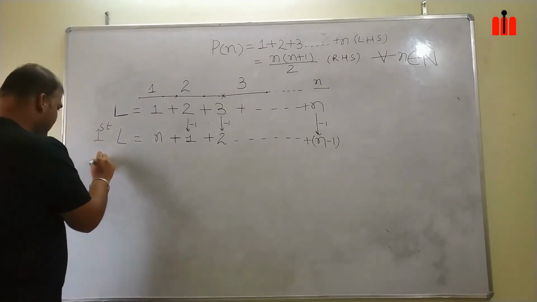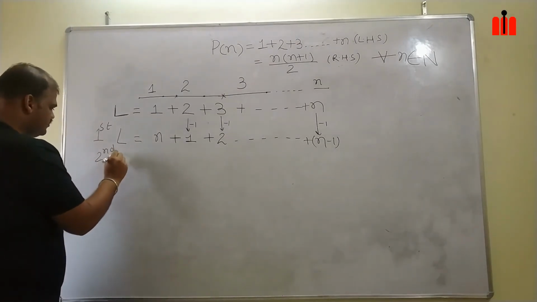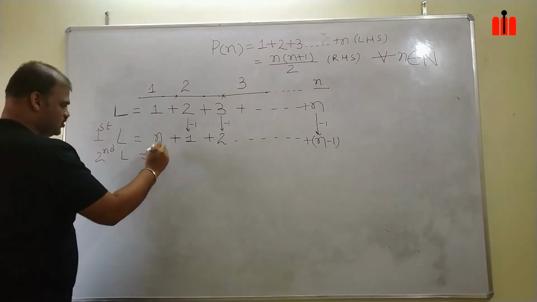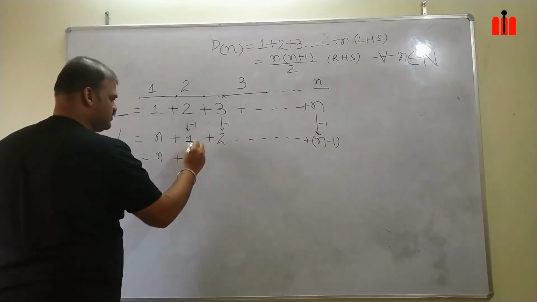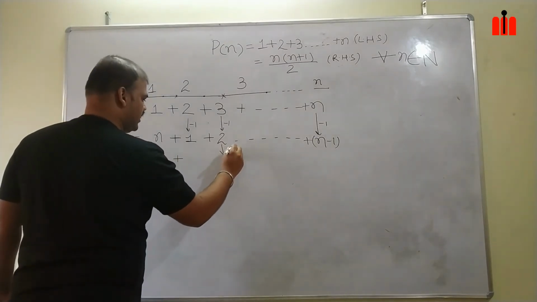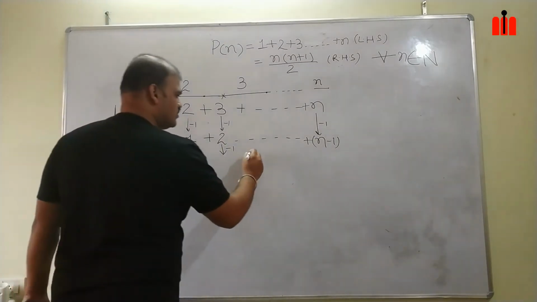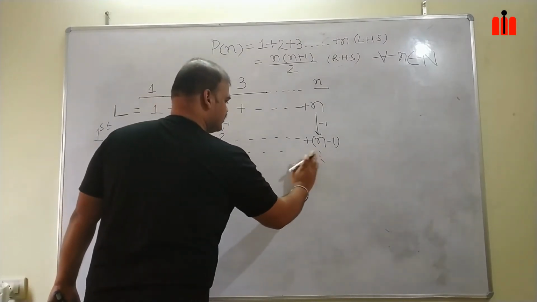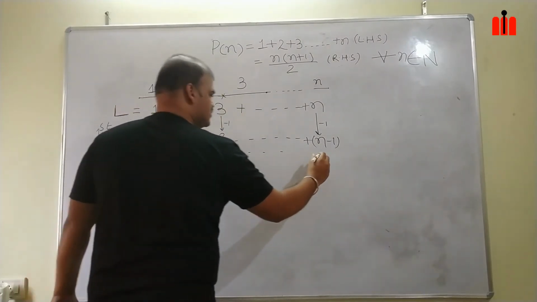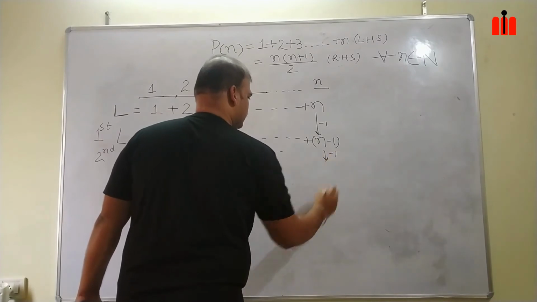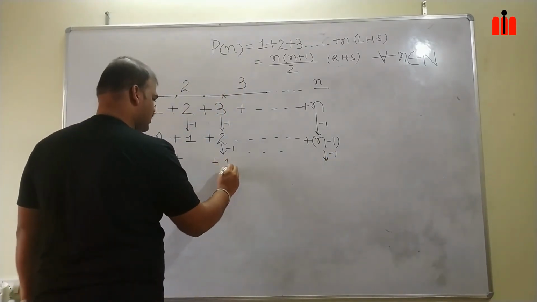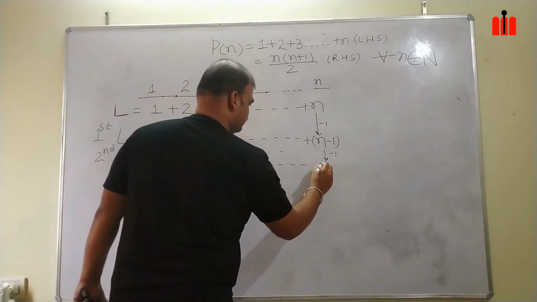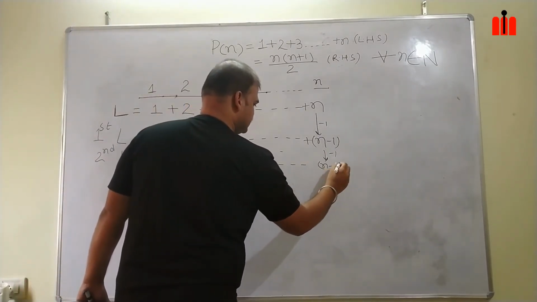In the second iteration, do the same approach. This will be n plus, leave this one out, you take minus 1 from this. Do the same, at last from n minus 1 also you will take minus 1. So this will become 1 and the last term will become n minus 2.